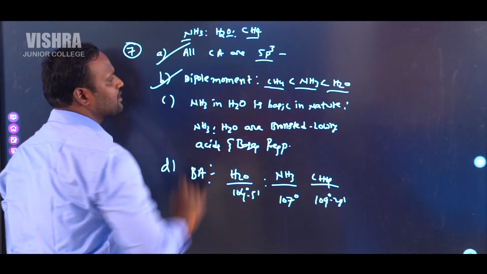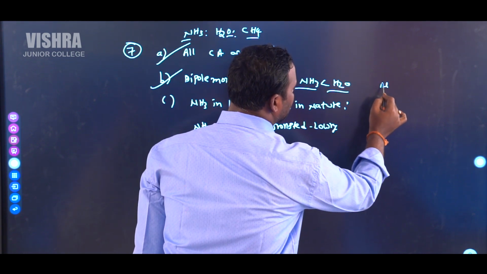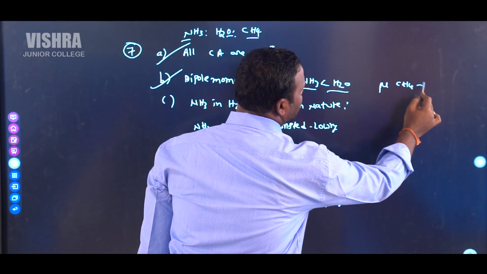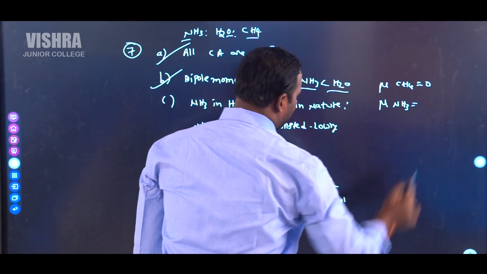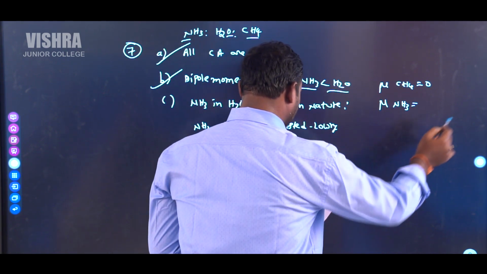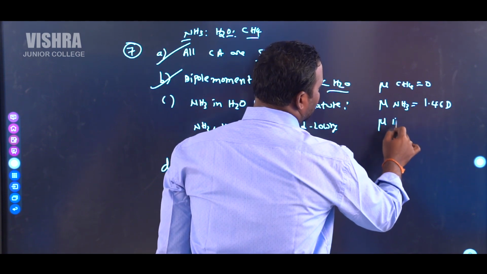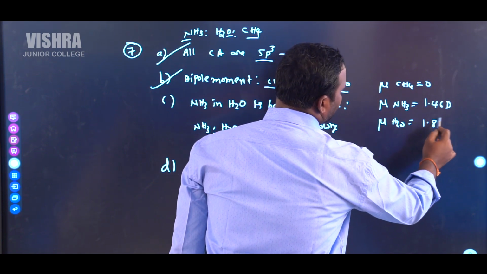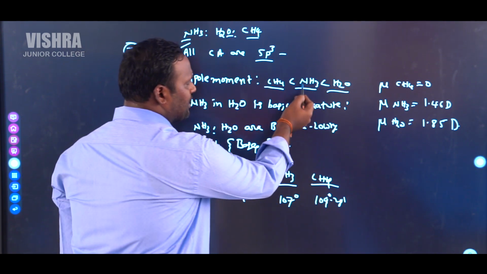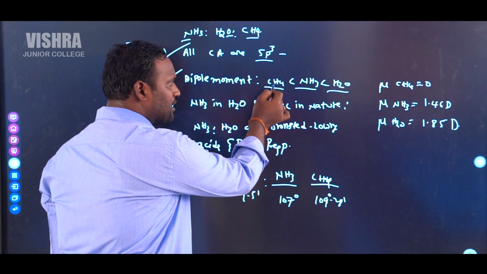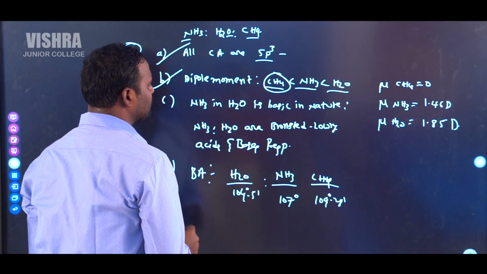This is also correct because dipole moment of CH4 is 0, NH3 is approximately 1.46 debye, and H2O is 1.85 debye. H2O has more dipole moment than ammonia and ammonia has more than methane.